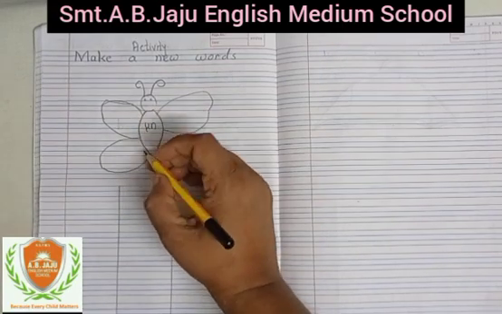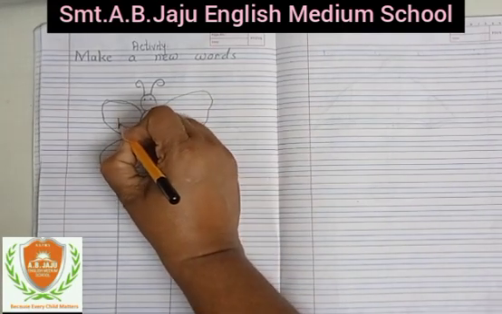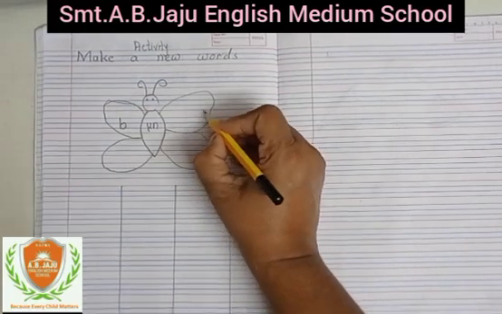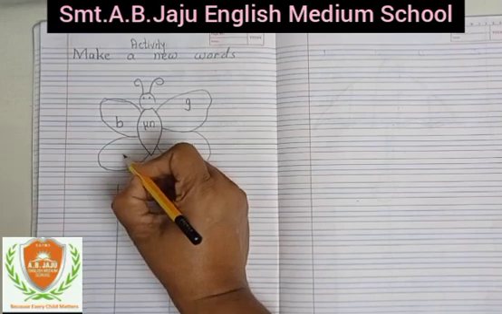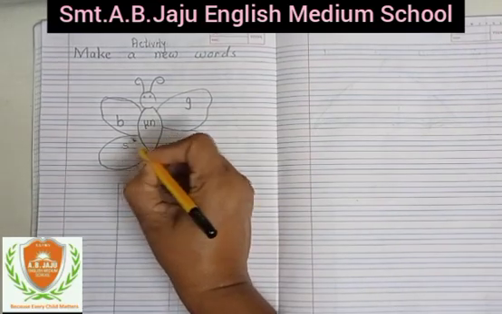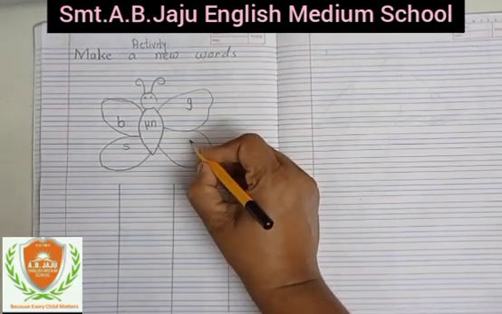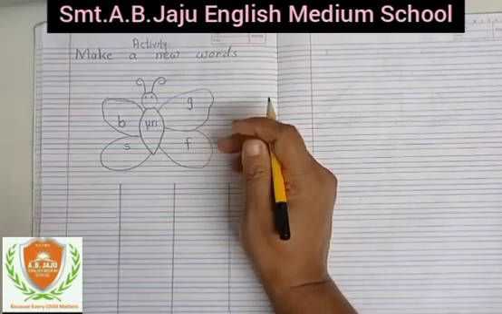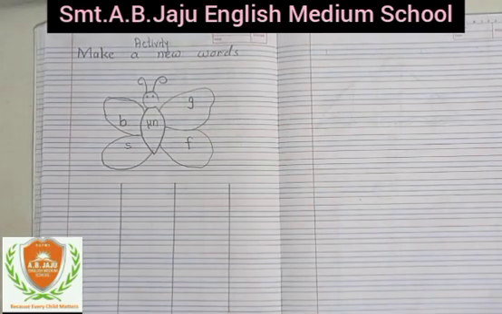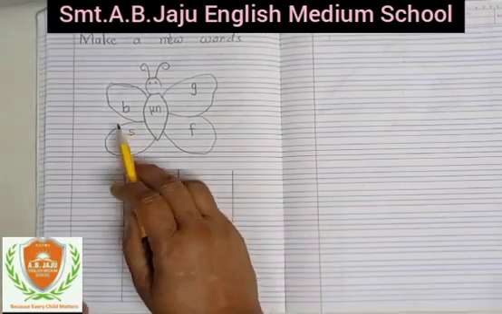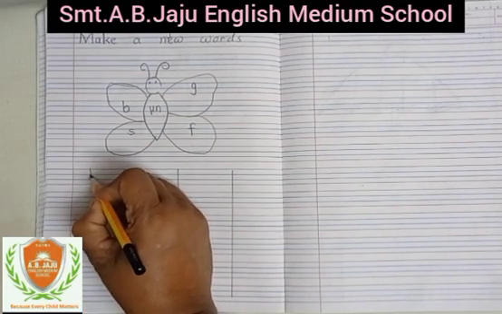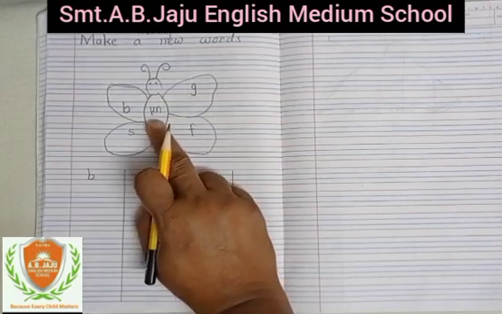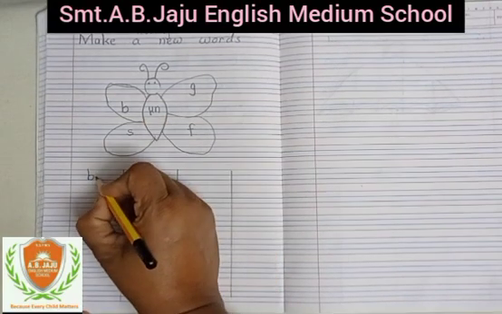un. Okay, then write down here small b, write down here small g, small s, then write down small f. Now we will make 3-letter words. Okay, now first letter is small b, then write down here small b, then you have to join un.